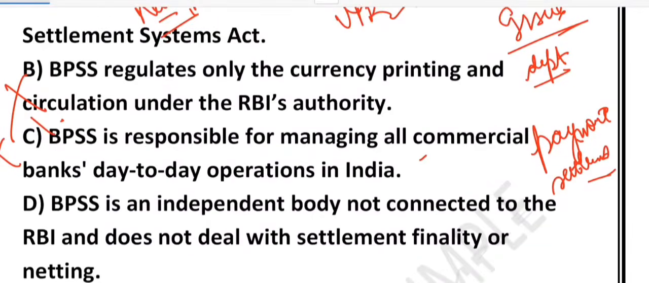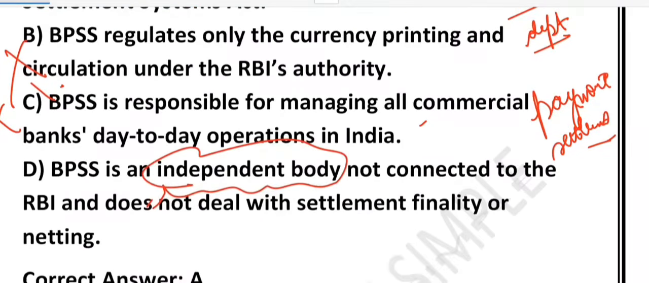Options B and D say that it is an independent body not connected to the RBI and does not deal with settlement finality or netting. Which option do you think is correct? No, this is also incorrect because BPSS is not independent. It is saying independent body. No, it is not an independent body. Rather, it is actually a committee of the RBI Central Board.